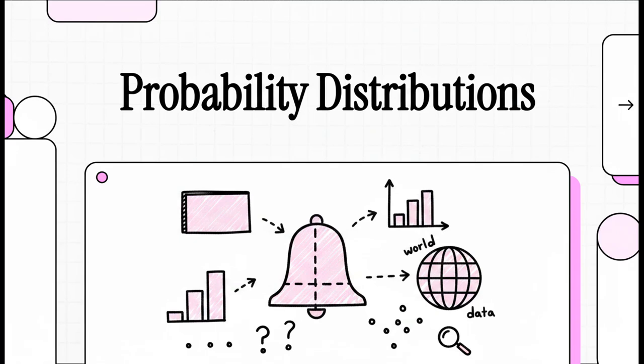Welcome to The Explainer. You know how Netflix just knows what movie you'll love next? Or how your weather app can confidently tell you there's a 70% chance of rain tomorrow? Well, the secret sauce behind all of that magic is something called a probability distribution. And today, we're going to pull back the curtain and really understand these fundamental building blocks of data science.